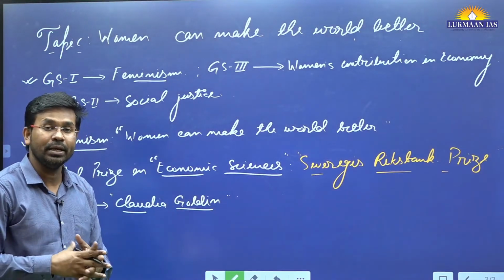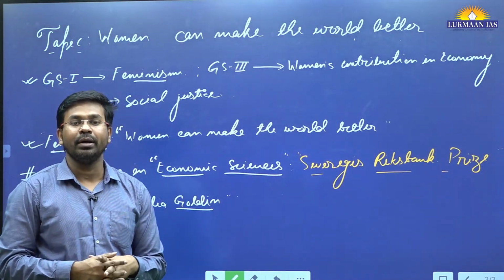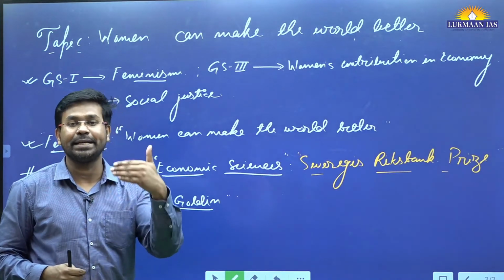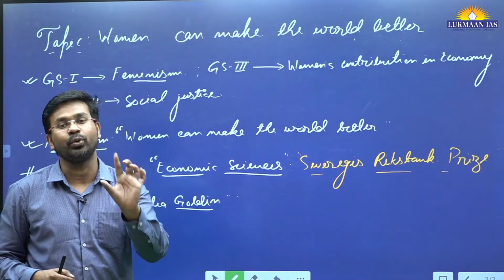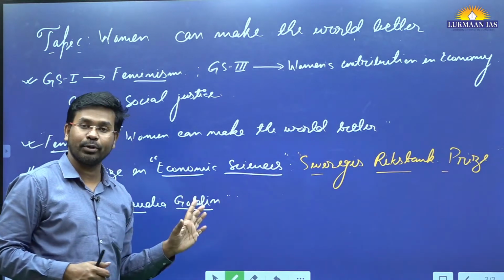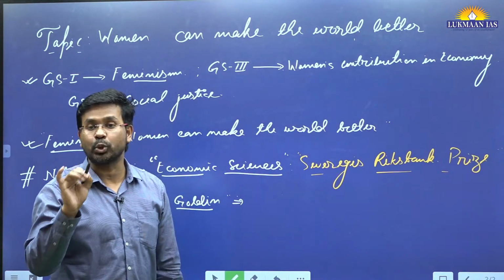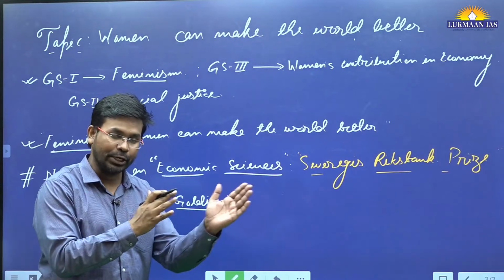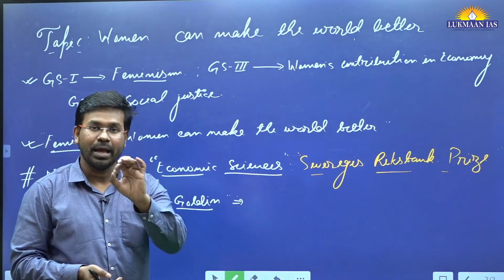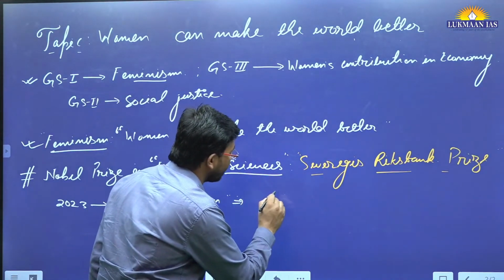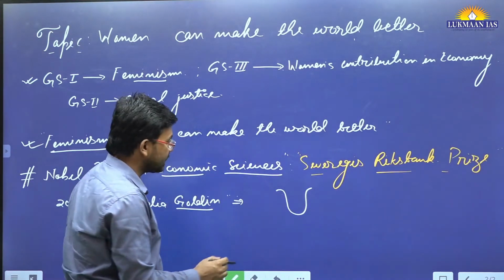Why was she awarded? Because she has improved our understanding of the gender gap or gender disparity at the workplace, and why women get lesser pay for the same work that they do. To support her idea, she has studied the past 200 years of economic participation history of women in the United States of America. After studying, she has come up with a curve, known as the U-shaped curve.